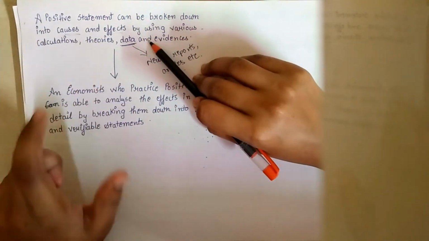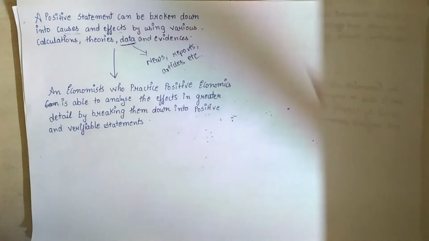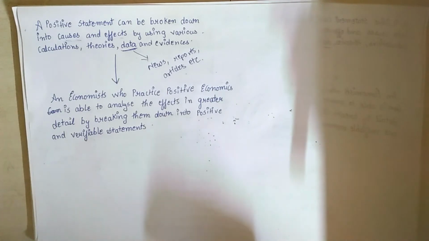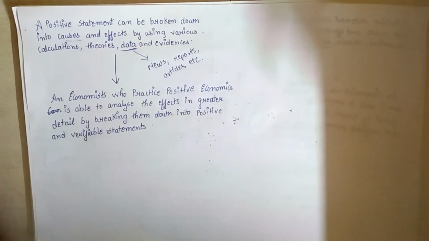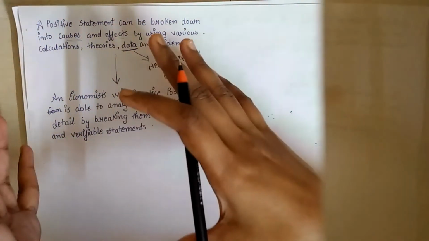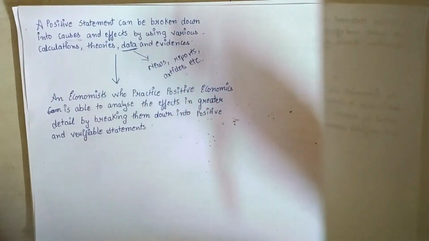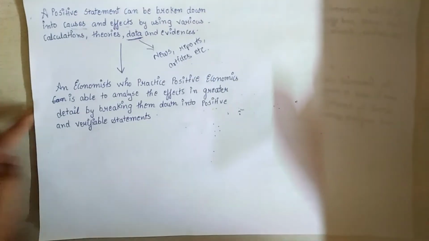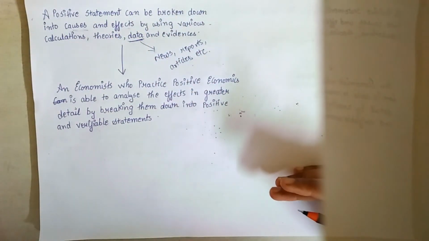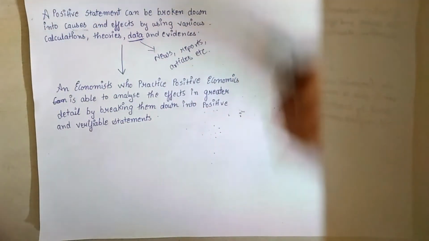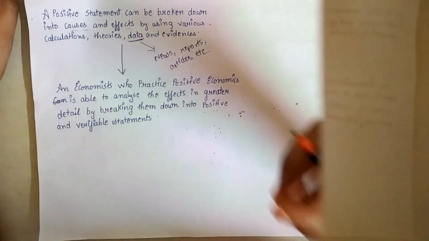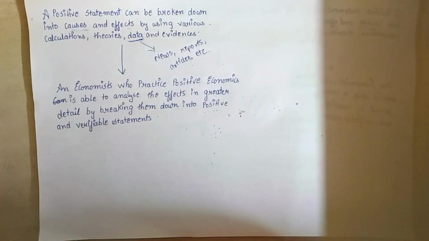Because when an economist breaks down that positive analysis into various causes and effects, the economist will think about what is more important, what is more of a priority, to resolve that economic problem. So to decide what is a priority or what is not, while analyzing the economic situation, his views are subjective.